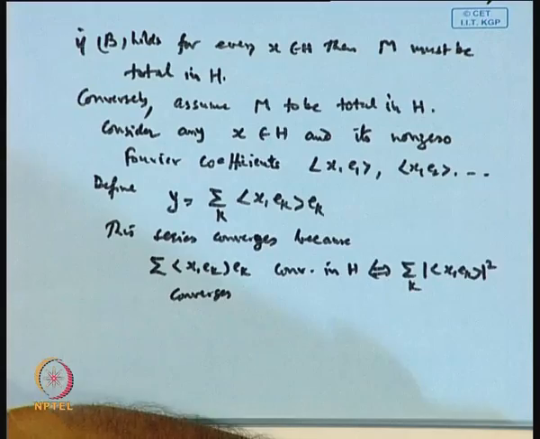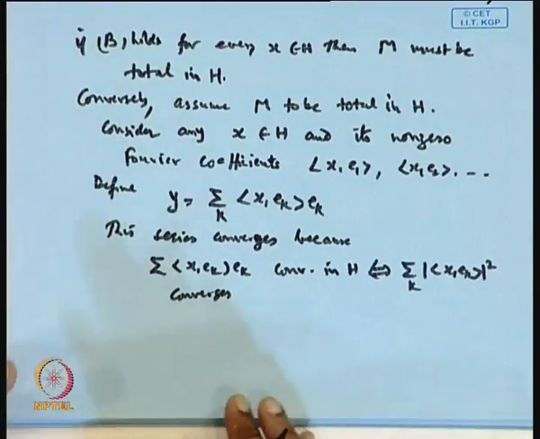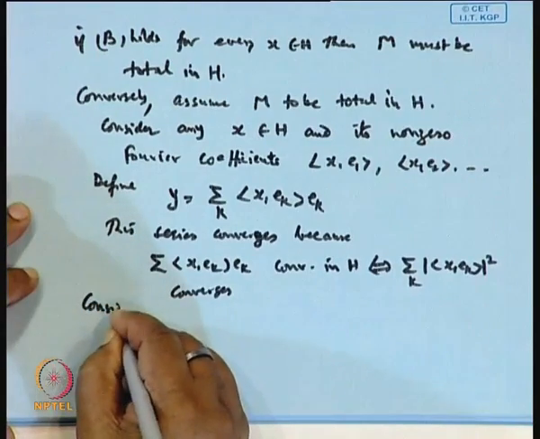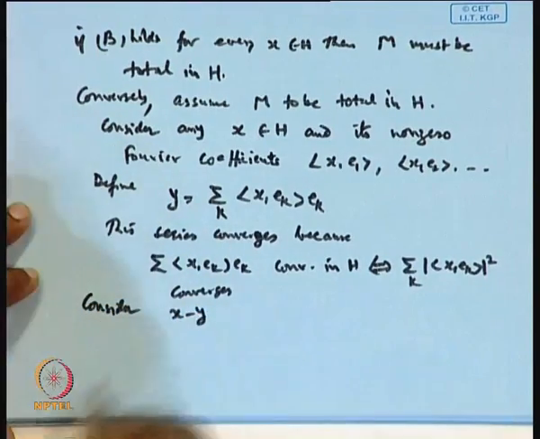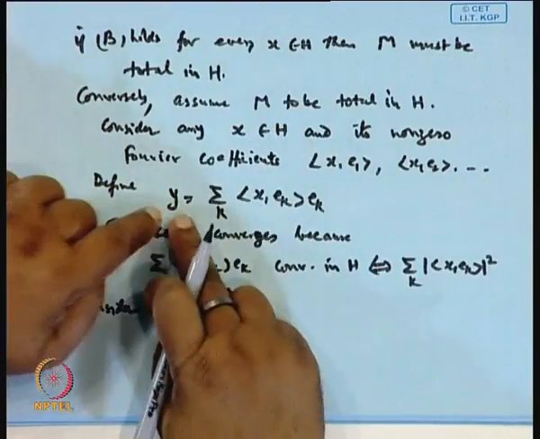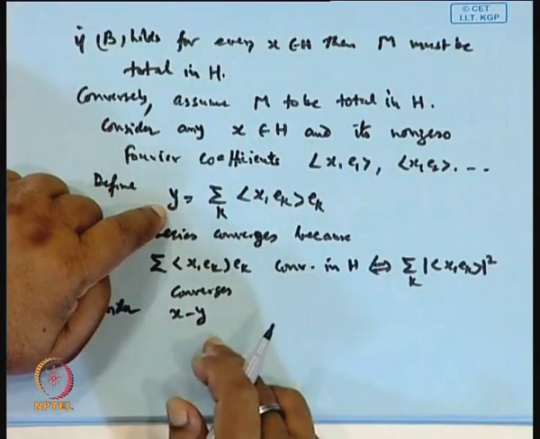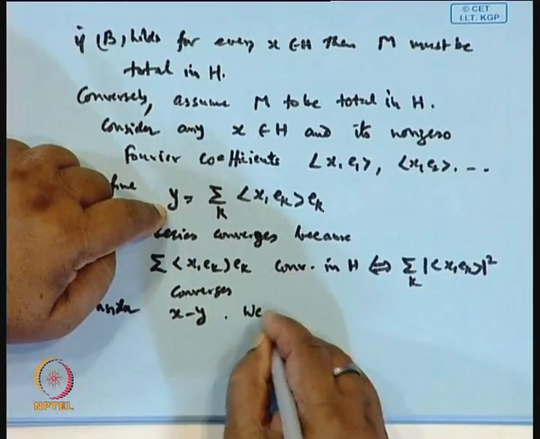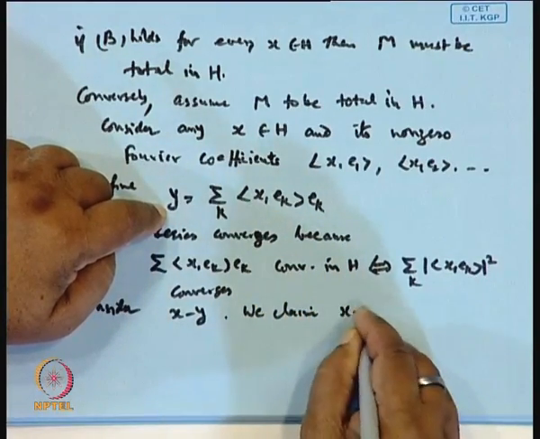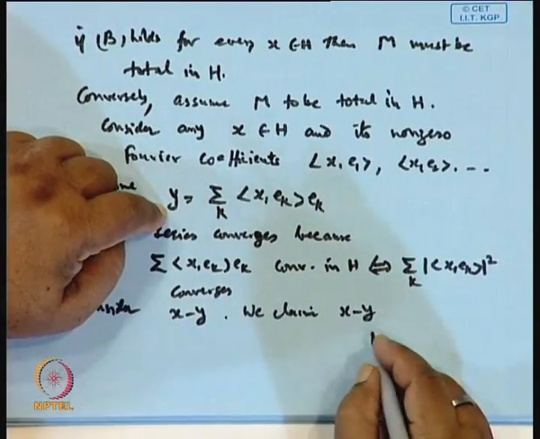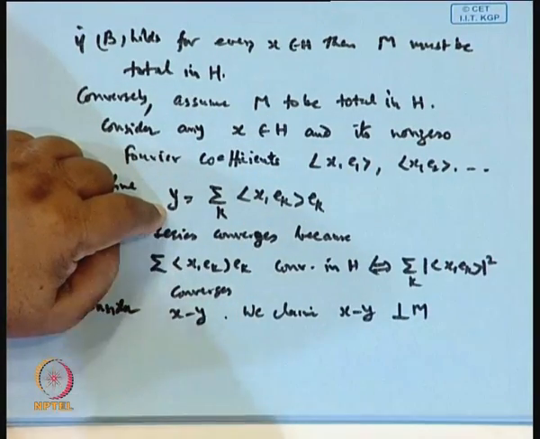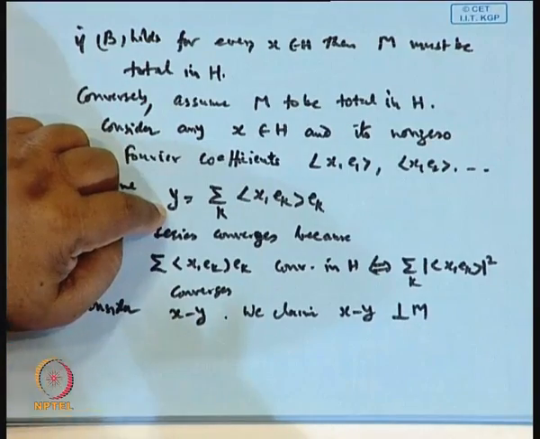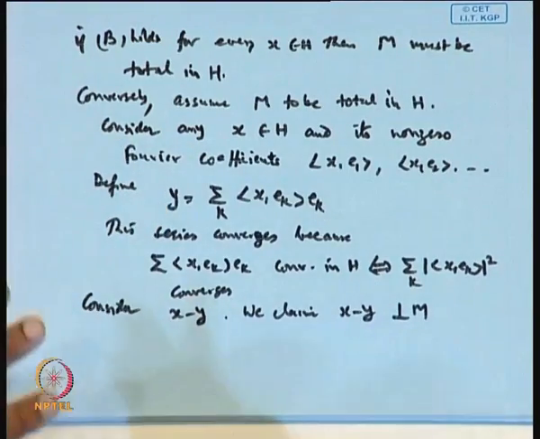Now consider x minus y, where x is in H and y is what I am choosing. We claim that this vector x minus y is orthogonal to M. Okay, why?